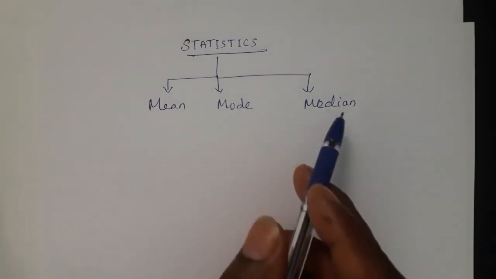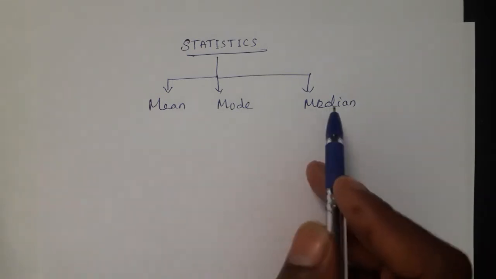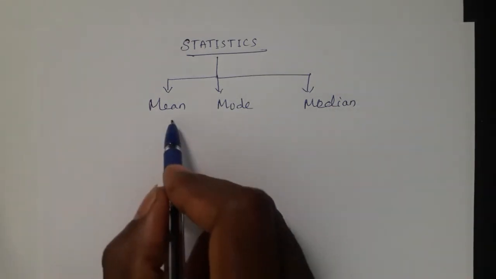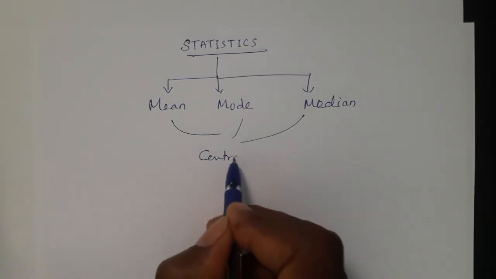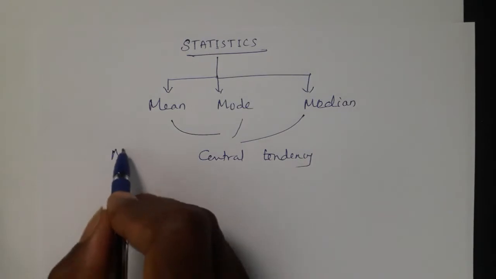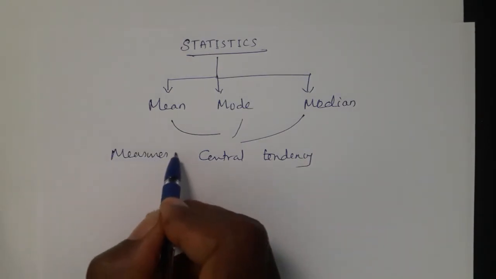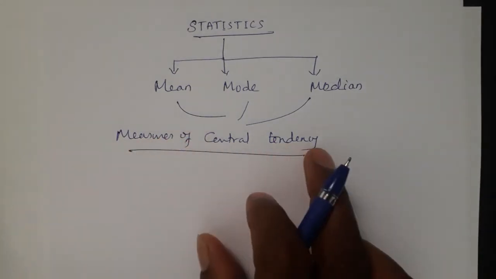See, there are three topics what we have written here: mean, mode and median. So these three are called measures of central tendency. So what is the meaning of measures of central tendency?